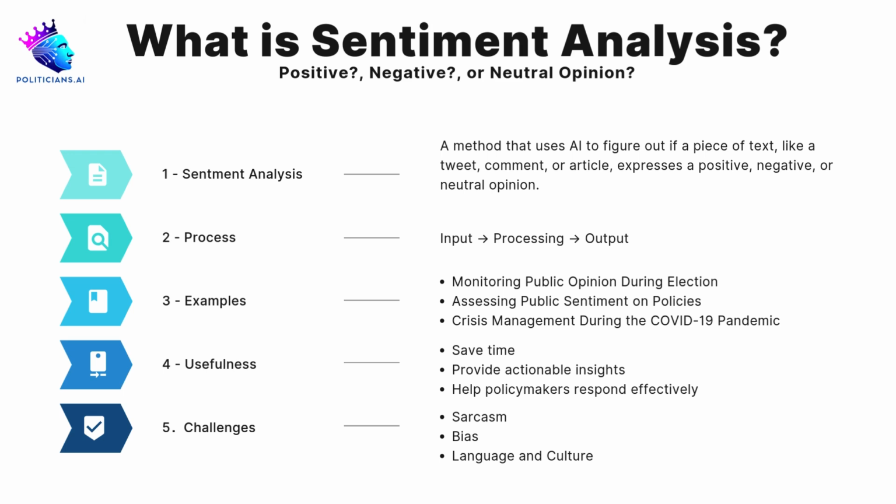For example, a tweet saying, "This policy is amazing," would be flagged as positive. On the other hand, "This is a disaster," would be labeled as negative. This technology helps us analyze large amounts of feedback quickly and understand the public's feelings about policies or events.